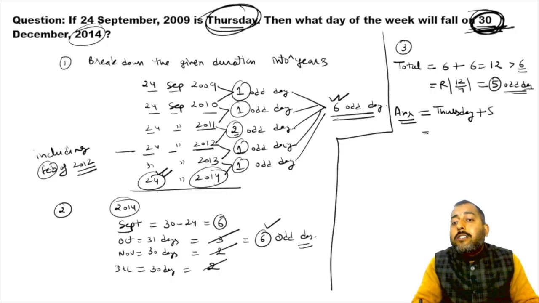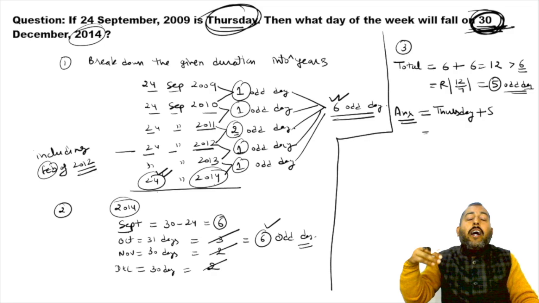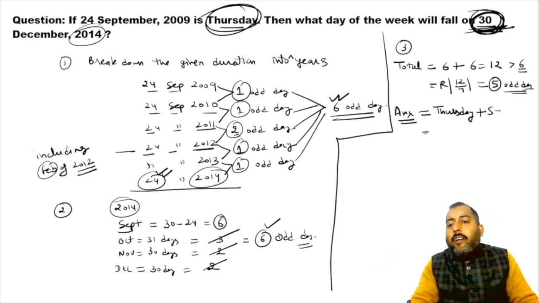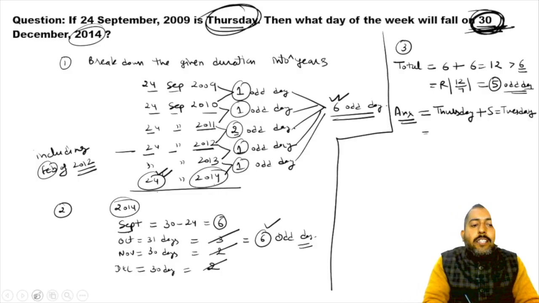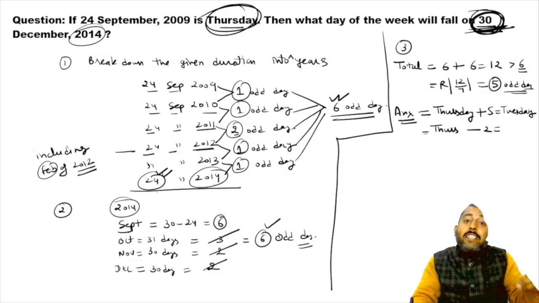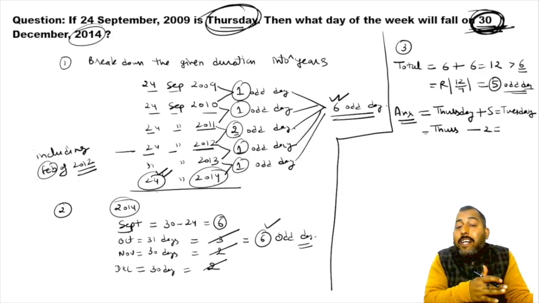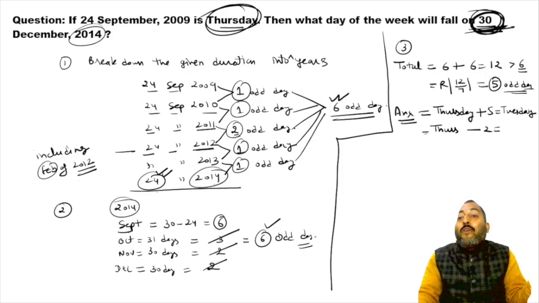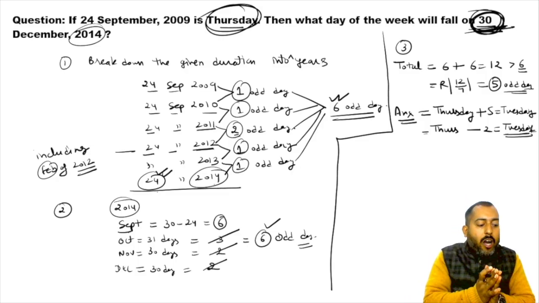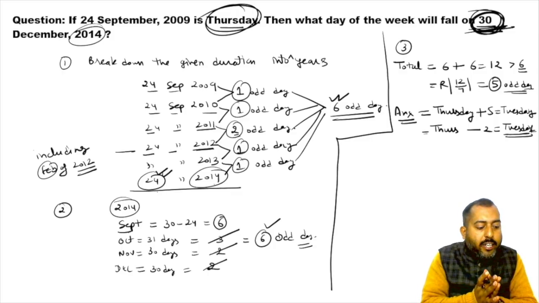So what is Thursday plus 5? 5 days ahead of Thursday. What is 5 days ahead of Thursday? It is Tuesday. Or what else you can do? You can go 2 behind Thursday as well, because 5 plus 2 is what? 7. So what is 1 behind Thursday? Wednesday. What is 1 more behind? Tuesday. So answer of this question is what? Tuesday. Understood? I hope guys this is clear to everyone.